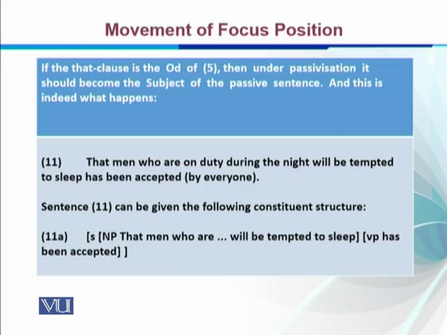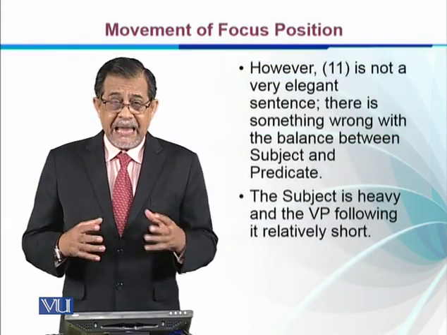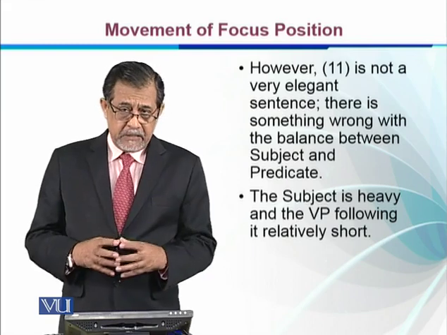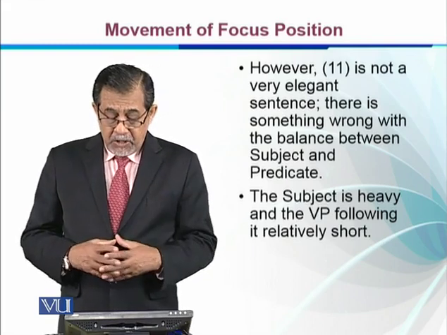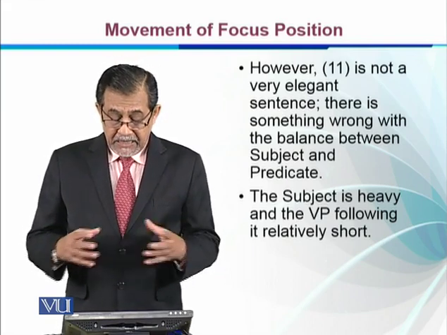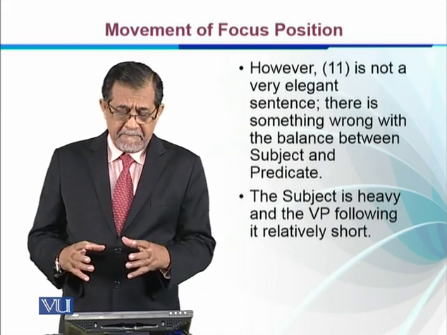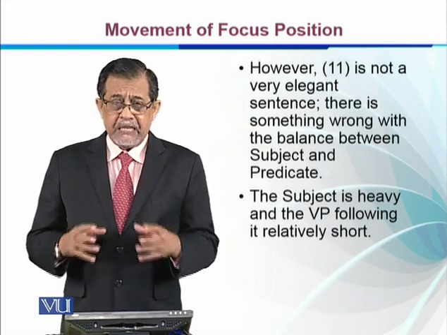So we can say, "That men who are on duty during the night will be tempted to sleep has been accepted by everyone." The by-phrase is optional, right? So we know that the that clause is the direct object of our sentence, as it can be the subject of the passive sentence. However, 11 is not a very elegant sentence. There is something wrong with the balance between subject and predicate. The subject is very heavy and the VP following it is relatively short.